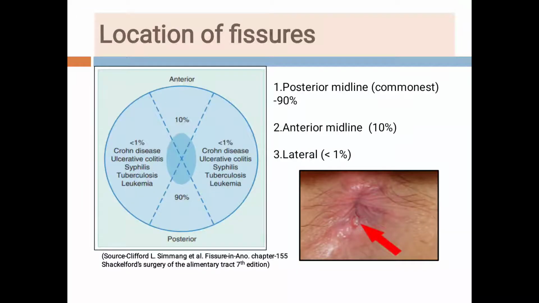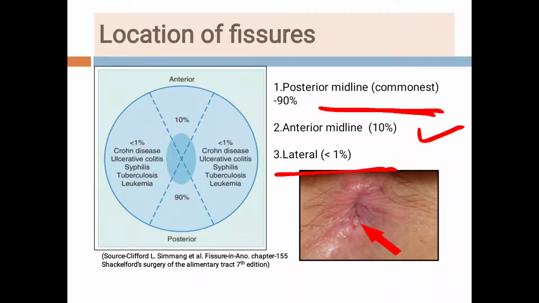Then location of the fissures. Now students, see, most of the fissures are located in the midline. So 90% of the fissures are located in the midline. Then 10% of the fissures are located in the anterior midline, and the remaining less than 1% of fissures are located in the lateral aspect of the anal canal.